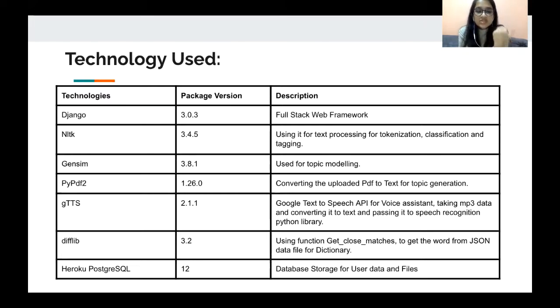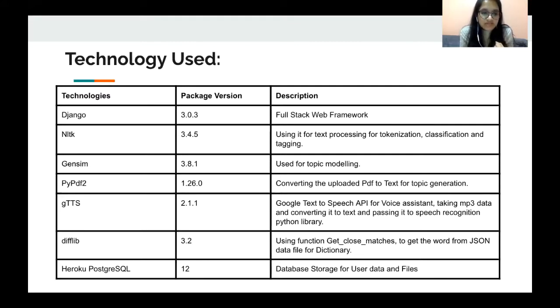Considering that we've converted our text summary to a PDF format, PyPDF has been a significant technology for this. The package version that we've used is 1.26.0, wherein we've converted the uploaded PDF to text for topic generation using this technology. Next is gTTS. gTTS is where we've basically helped the voice assistant get more accurate information. So gTTS is the Google Text to Speech API, which will be taking MP3 data and converting it into text and passing it to the speech recognition Python library.